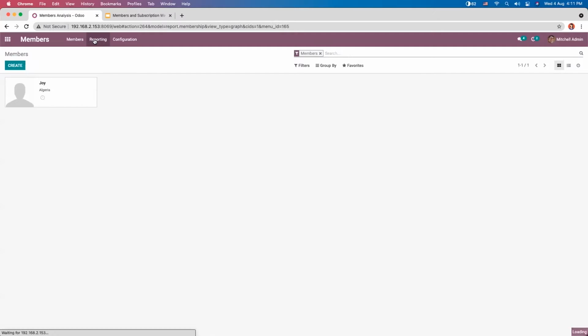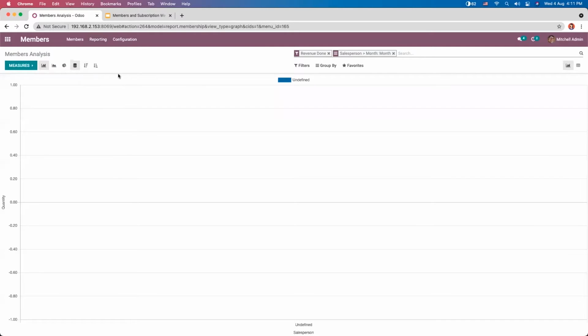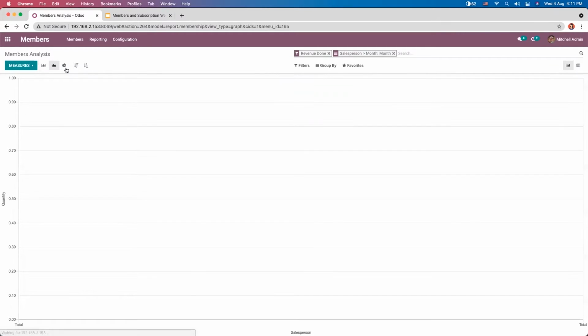Then here we have reporting. That is, we can analyze the members, and we can analyze salesperson-wise revenue done. By default, it is filtered by revenue done and grouped by salesperson and month, for viewing the revenue done salesperson-wise. You can view this report in different views.